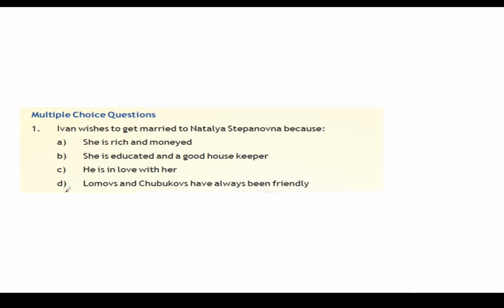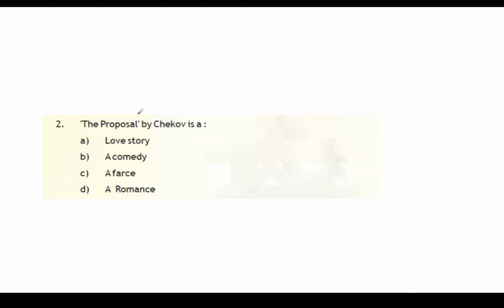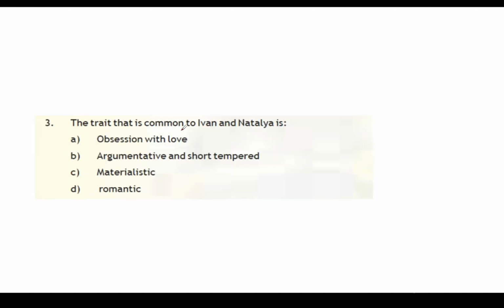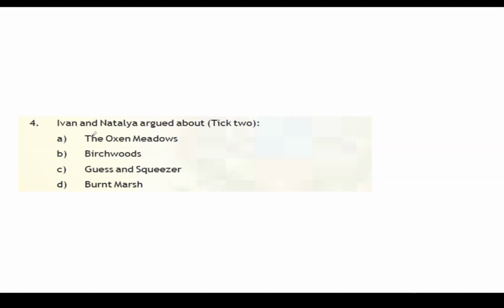Now, first one is option: she is educated and a good housekeeper. Second one, the proposal by Chekhov is a farce. Third one, the trait that is common to Ivan and Natalia is argumentative and short-tempered. Fourth one, Ivan and Vasil, okay, the oxen adores.